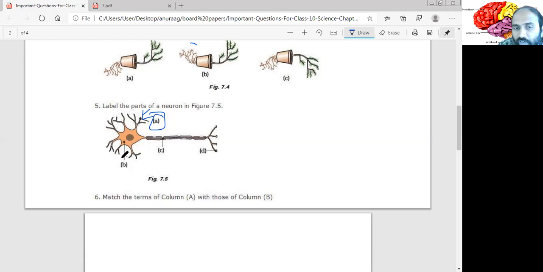Okay. Now what is B? B is nothing but soma or the cell body. Right? B is nothing but soma or cell body. What is C? C is nothing but axon. But here they are specifically asking about this region. This region is actually not of end weight, but that material is not required. So this is axon. Okay. What is D? D is nothing but nerve end. Okay.